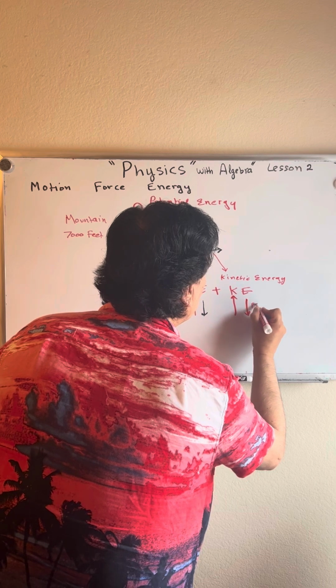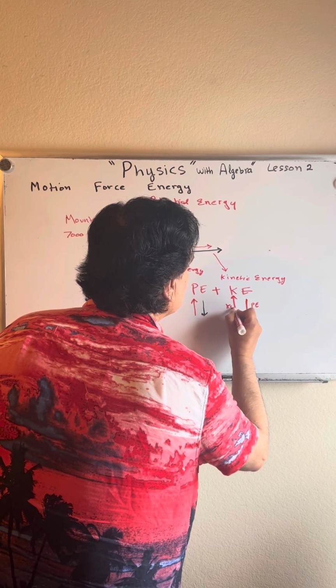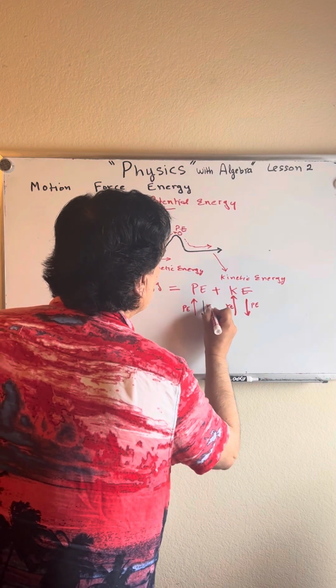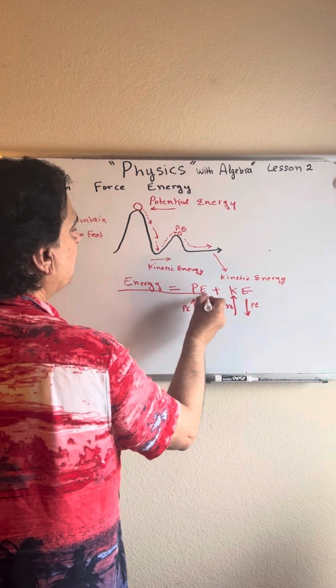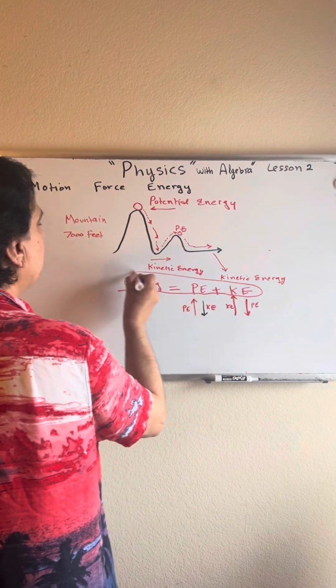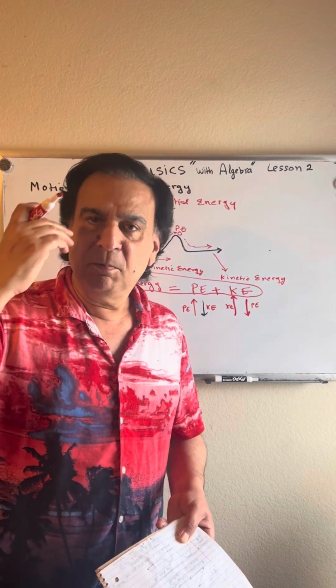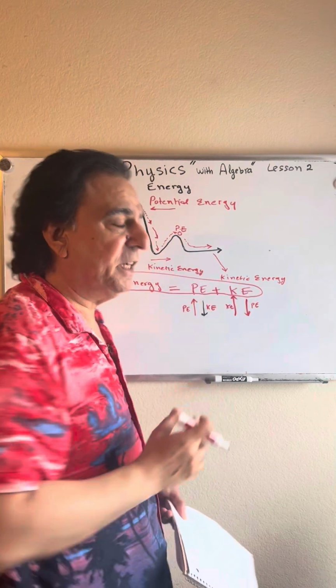We put this down: low potential energy, high kinetic energy. Same thing, high potential energy, low kinetic energy. So this is basically the key, which explains everything. Energy is the addition of potential energy and kinetic energy.